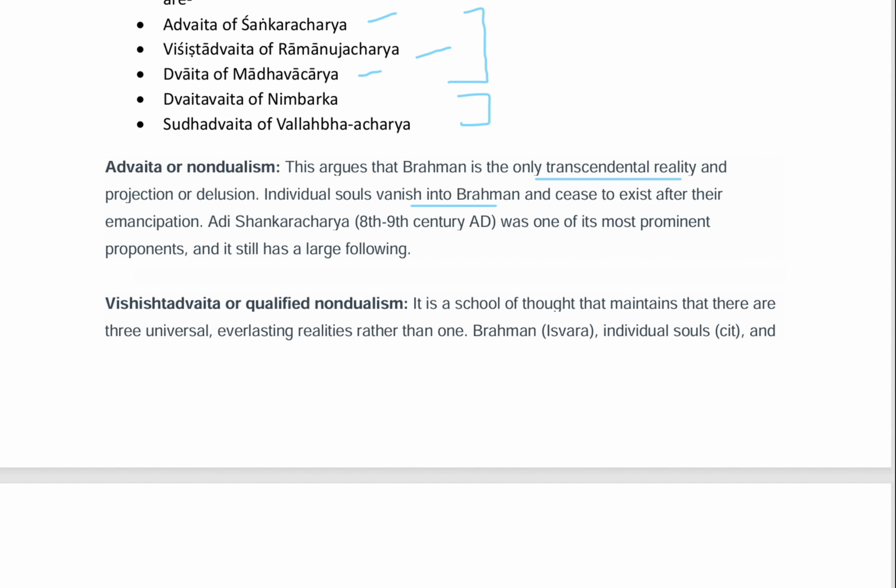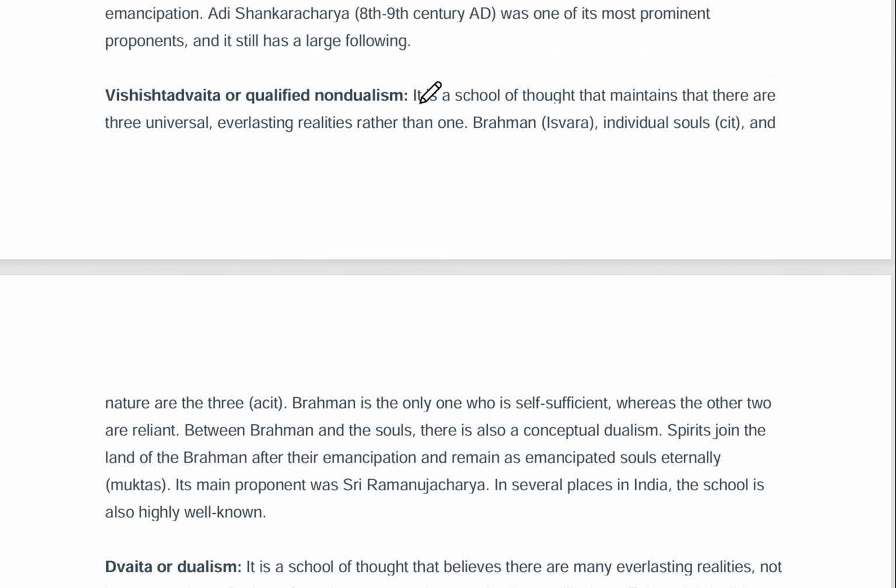So now we will see the Visisht Advait or qualified non-dualism. It is a school of thought that maintains that there are three universal, everlasting realities rather than one. So first is Brahman, Ishvara, the second one is individual soul, and the third is nature, that is Achit. Brahman is the only one who is self-sufficient, whereas the other two are real. So between Brahman and the soul, there is also a conceptual dualism. Spirits join the land of the Brahman after their emancipation and remain as emancipated souls, eternally muktas.